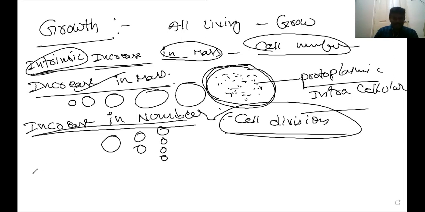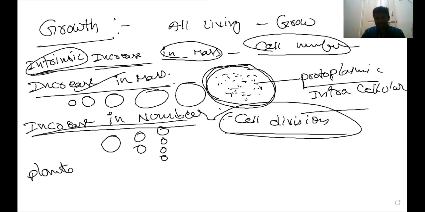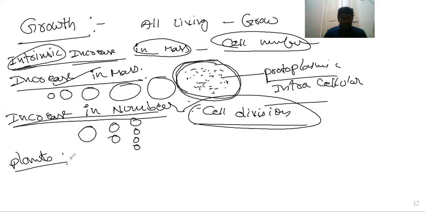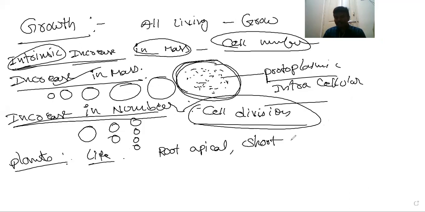Generally, if you look at plants, plants grow continuously throughout their life. Certain plant parts such as the root apical meristem, shoot apical meristem, and cambium are responsible for this growth.